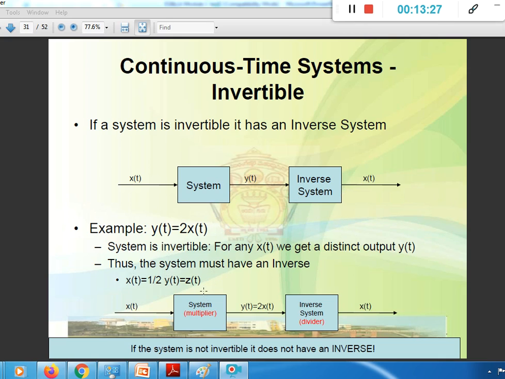But square and square root are not invertible, because if some value is fed, we can get the square of it, but when it is given to the square root system, there will be two options: if the number is plus 2, the output would be 4, and even if the number is minus 2, the output would be 4.